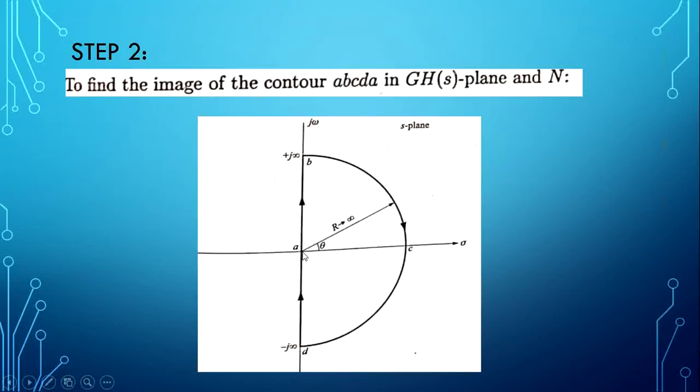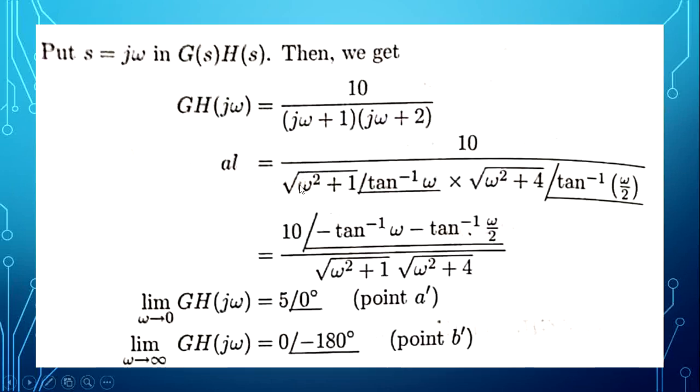See here, the first section, omega is 0 to omega is plus infinity. So in this magnitude and phase angle expression, we are substituting omega is 0 and omega is infinity. When omega is 0, what is the magnitude here? It is 10 in the numerator, root 1 and in the denominator here root 4.